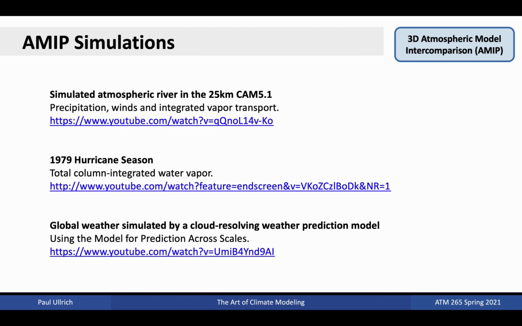These show common atmospheric features, including atmospheric rivers and tropical cyclones in models with quarter-degree grid spacing. And the bottom link even shows a simulation at 4-kilometer global grid spacing conducted in the MPAS dynamical core.